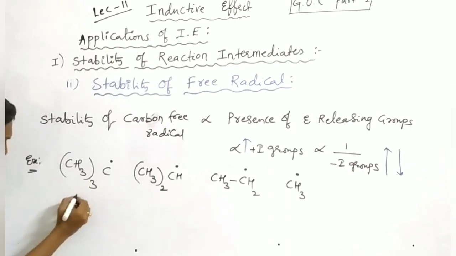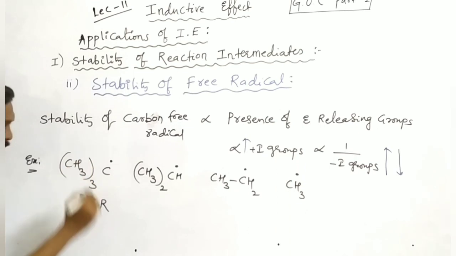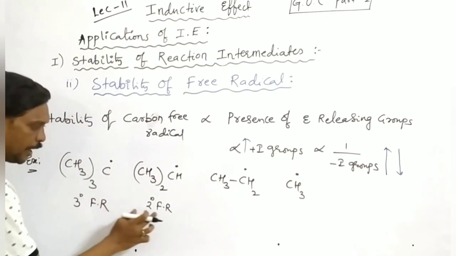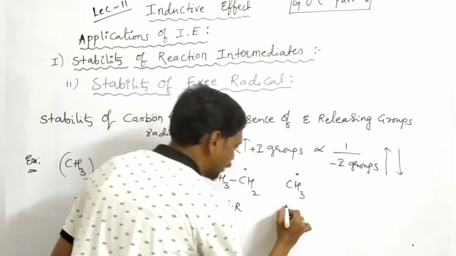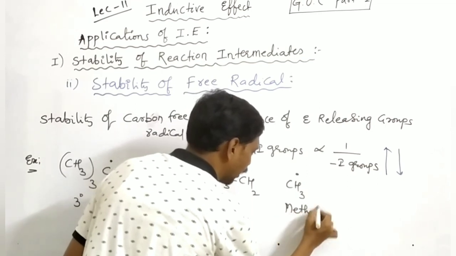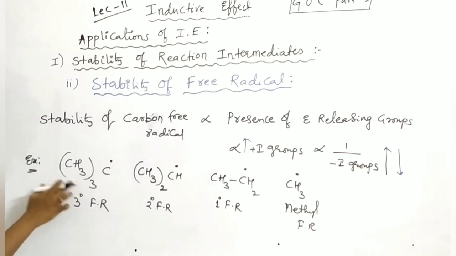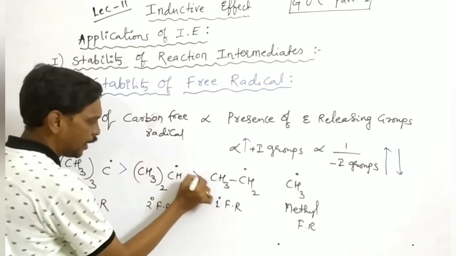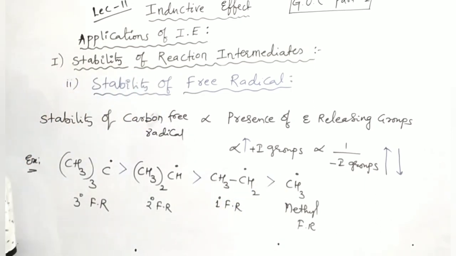This one is a tertiary free radical, secondary free radical, that is butyl, and here propyl, and here a primary free radical, and this one is a methyl free radical. According to this, here the number of I groups is more, so tertiary free radical is more stable than secondary, secondary is more stable than primary, primary is more stable than methyl free radical.